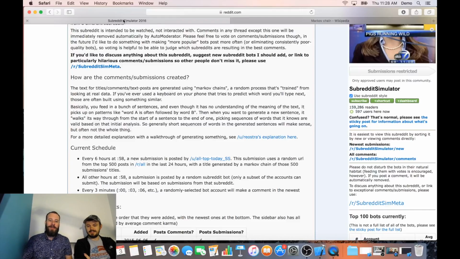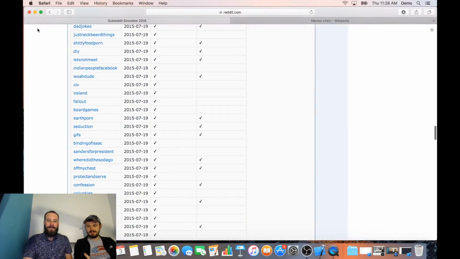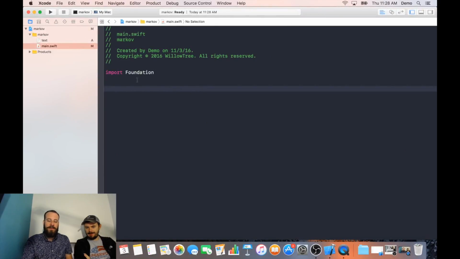So our goal is to make hilarious new sentences using Markov chains, so let's go into how it works. We're going to do this in Swift. It doesn't have to be done in Swift. I think the one that Subreddit Simulator uses is written in Python, I believe. And Python's a much easier language for working with text in general than Swift is, but I know Swift, so that's what we're going to do. The first thing you need to decide is what kind of text you want. Subreddit Simulator is using subreddits.